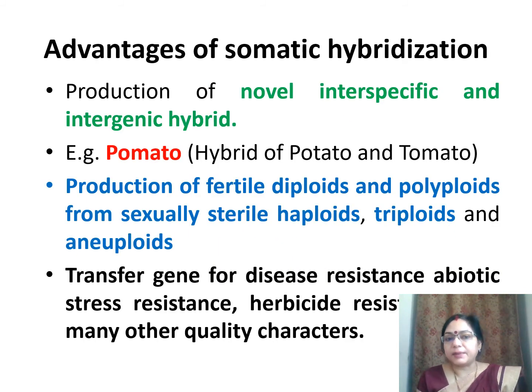Advantages of somatic hybridization. Number one is production of novel interspecific and intergeneric hybrid. For example, pomato, which is hybrid of potato and tomato. Next is production of fertile diploid and polyploids from sexually sterile haploid or triploid or aneuploid. Next importance is transfer of gene for disease resistance, abiotic stress resistance, herbicide resistance, and many other quality characters.